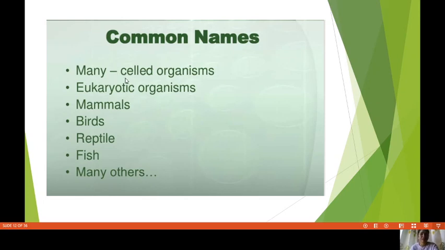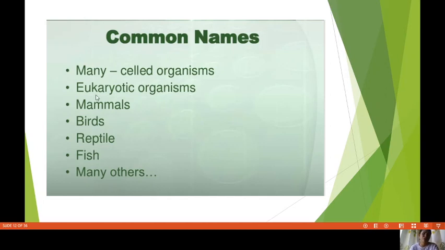Many-celled organism. That's why it's called multicellular organisms. Eukaryotic organisms. If you can still remember, this is one of our objectives, but later on we will discuss it more.